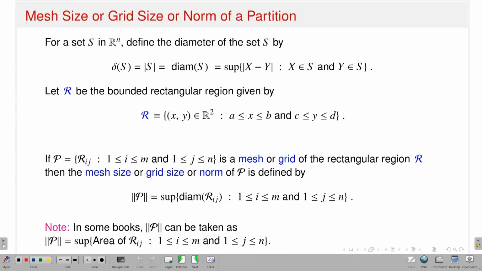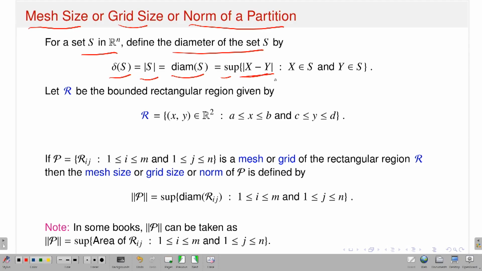Now I will define what is called mesh size, grid size or norm of a partition. If I have a set S which is a subset of n-dimensional Euclidean space, then there is a notion of diameter, which I denote as delta of S, or modulus of S, or diam of S, which is nothing but the supremum of the norm of x minus y, where x and y are from S. Since S is a subset of R^n, I have two points in R^n, and we talk about the corresponding distance between the two points, which is the Euclidean distance, the norm of x minus y.